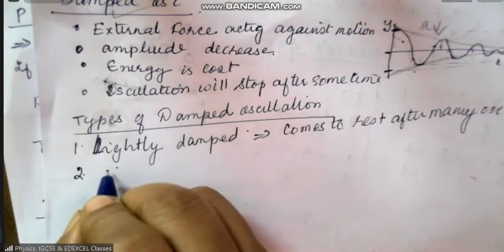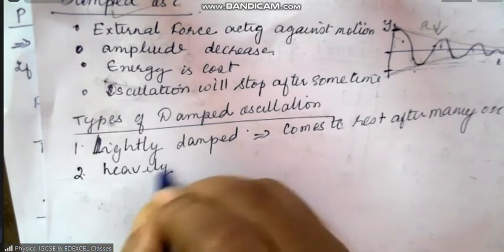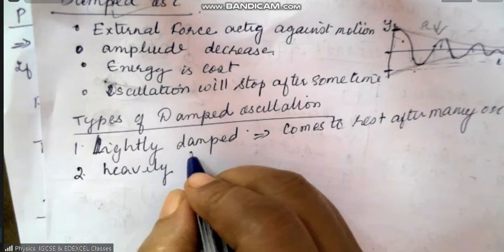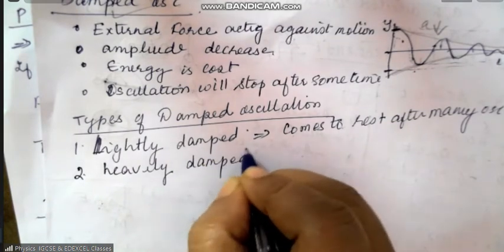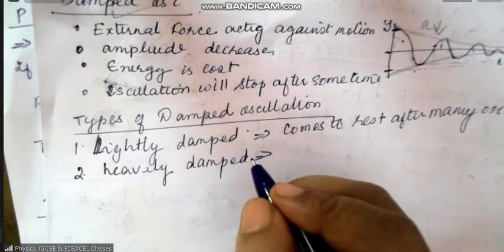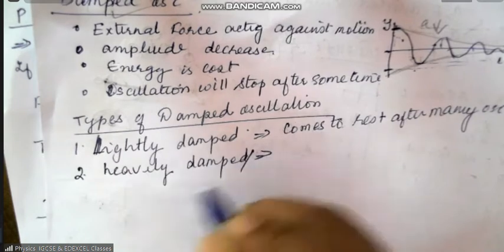Now next is heavily damped. There are different books, you will see different names for these. Heavy damping means what? This is also called over damped.